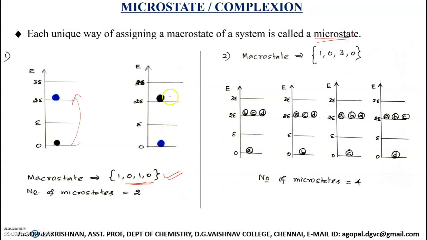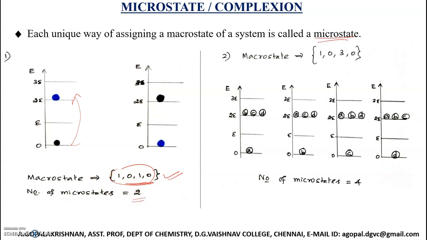See, 1, 0, 1, 0. This also corresponds to the same macro state. But this and this are not same. Okay, and these two are actually called microstates. So number of microstates associated with this macro state is 2. Are you able to understand?